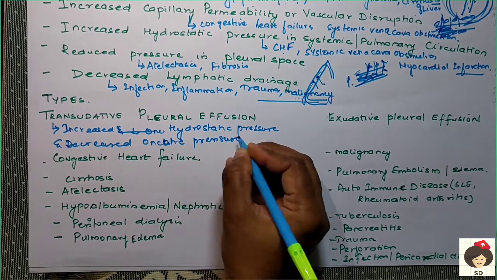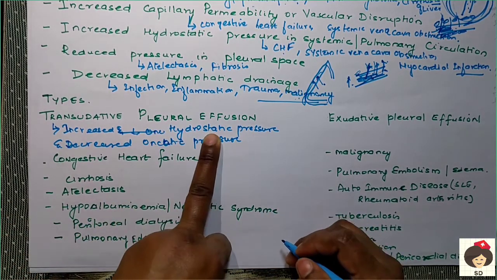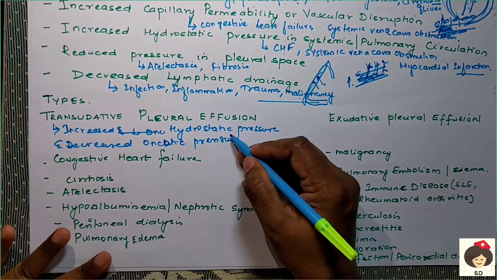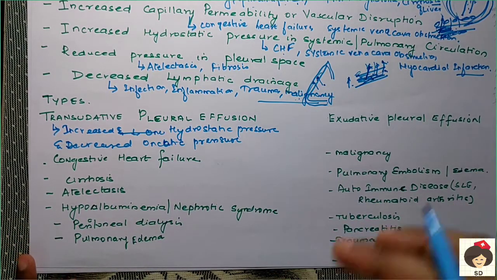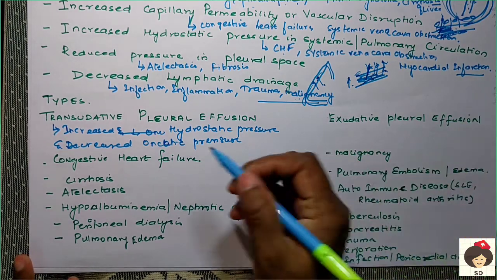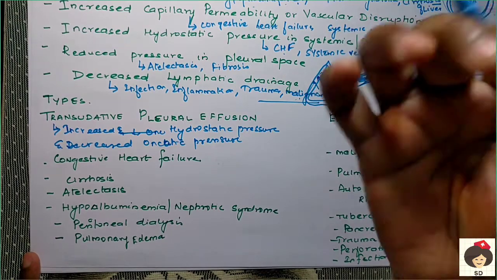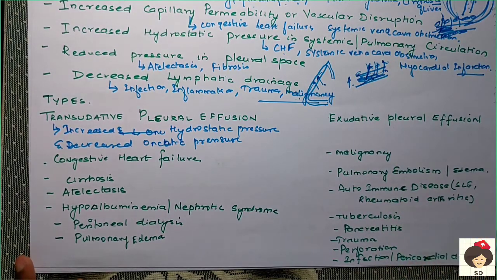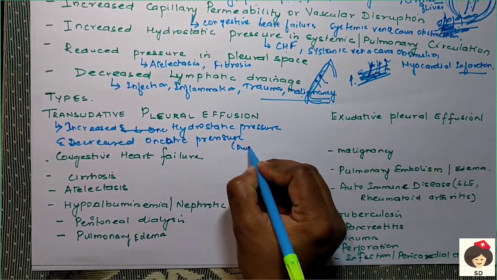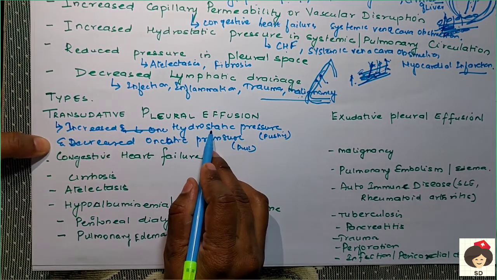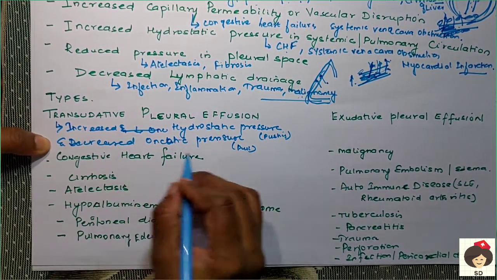Hydrostatic pressure is the ability of the blood vessel to push the fluid outside, and oncotic pressure is the ability of the capillaries or the blood vessel to pull the fluid inside. This is pulling and this is pushing. So in case of increased hydrostatic pressure, this pressure is in the blood vessels.